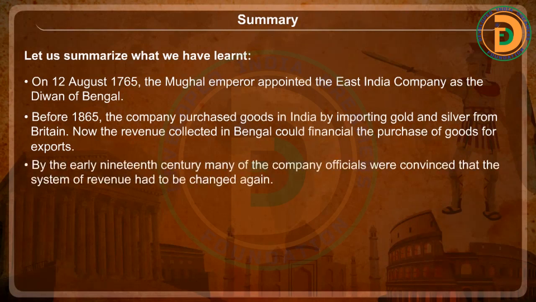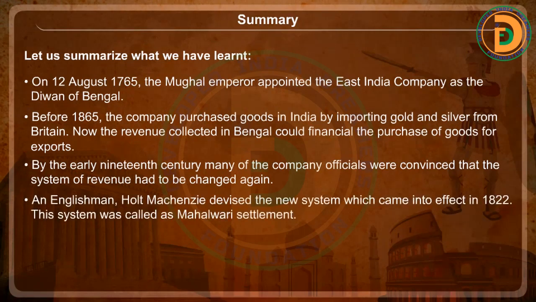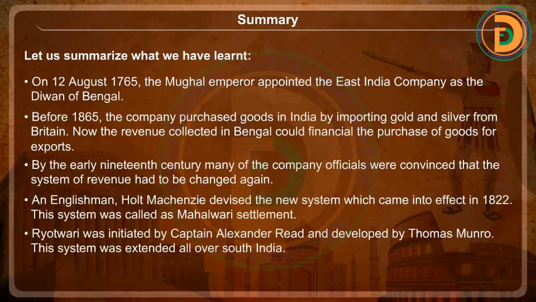By the early 19th century, many of the company officials were convinced that the system of revenue had to be changed again. An Englishman, Holt Mackenzie, devised the new system which came into effect in 1822. This system was called the Mahalwari settlement. Ryotwari was initiated by Captain Alexander Reed and developed by Thomas Munro. This system was extended all over South India.